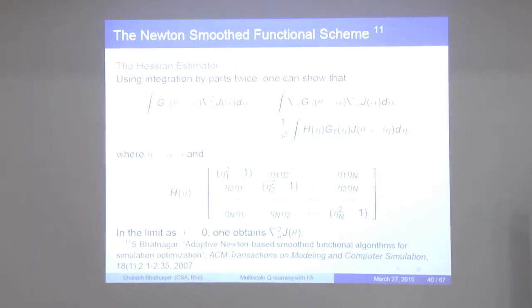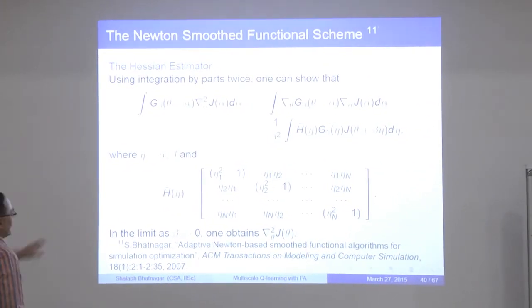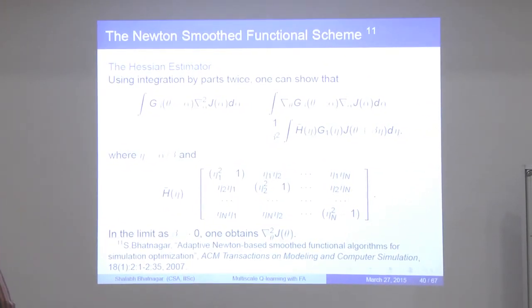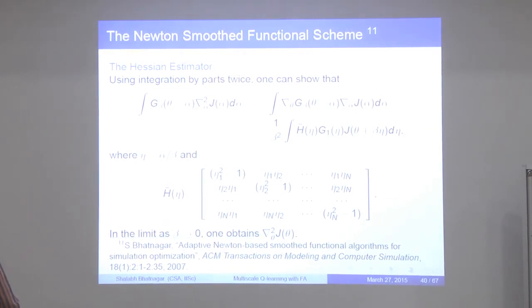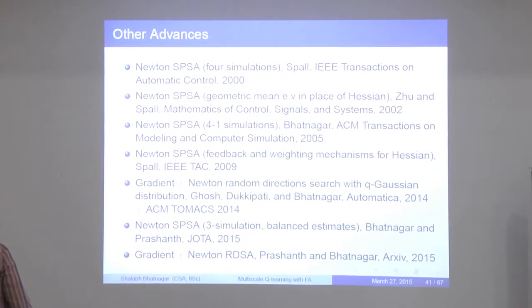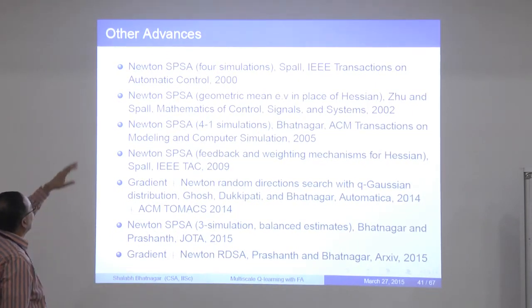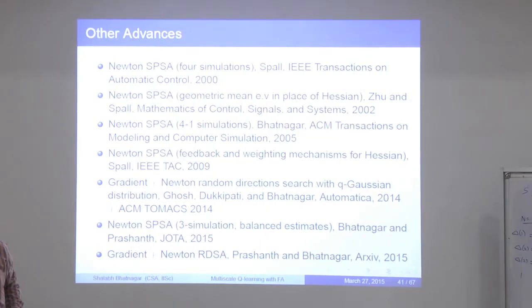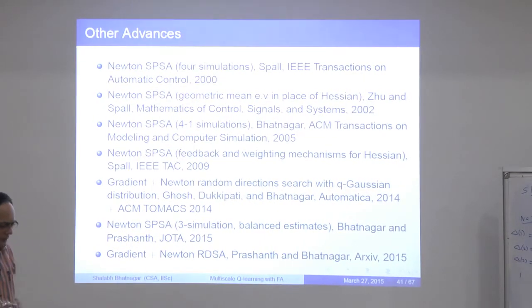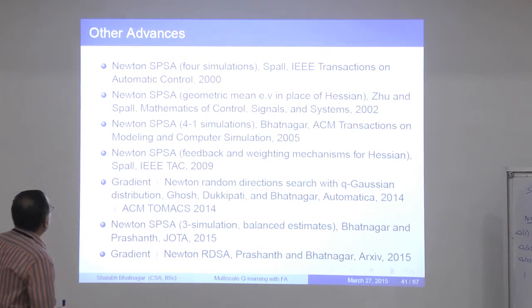And then there are other results. Essentially, you can do the same for the Hessian and so on. And if you want to look at what all has happened in this literature, here is an overview. There is a paper by Spall on Newton SPSA, a second-order simultaneous perturbation algorithm. So he developed a second-order SPSA estimator.